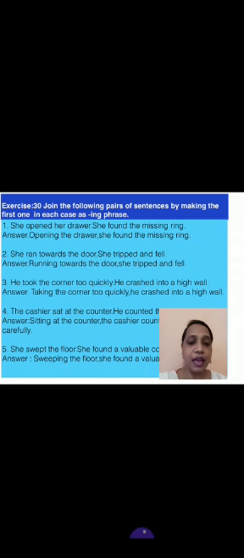Number 2. She ran towards the door. She tripped and fell. She ran towards the door. Ran. Running towards the door, she tripped and fell. Number 3. He took the corner too quickly. He crashed into a high wall. Took. In the third sentence, took. So took becomes taking. Taking the corner too quickly, he crashed into a high wall.